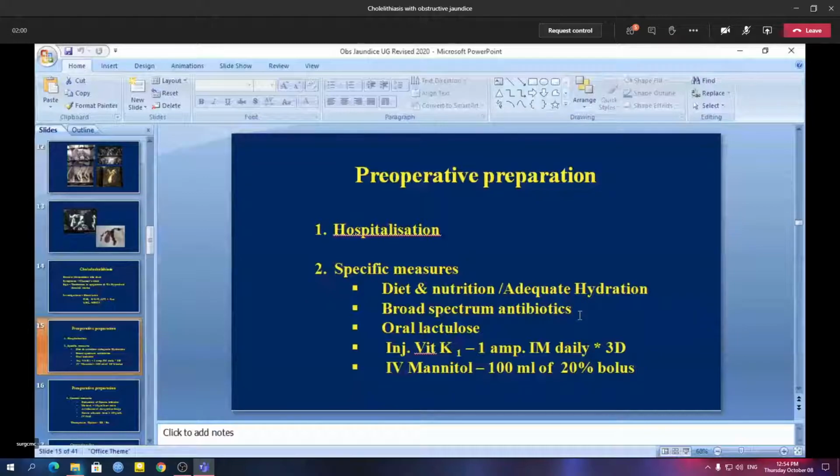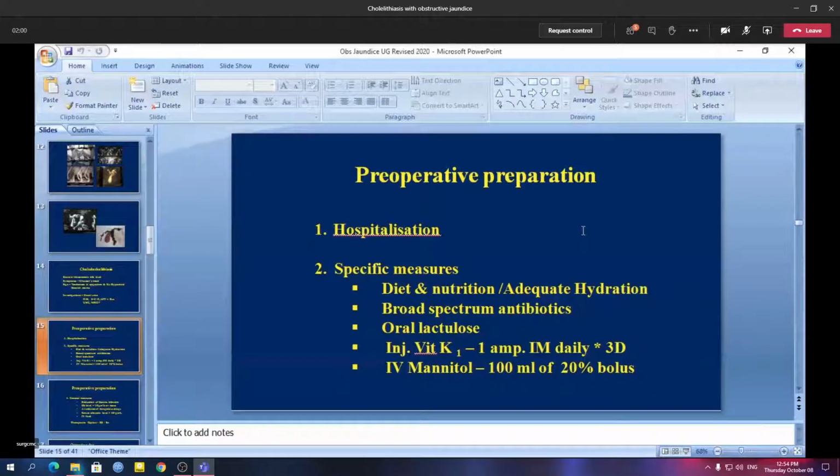Another problem with obstructive jaundice is that the bilirubin sometimes, particularly if the patient gets dehydrated, tends to be deposited in the kidney, thereby blocking the renal tubules, and the patient may go into renal failure. So it is very important that the patient should be hydrated well. The kidney should be flushed so that the patient does not go into renal failure.